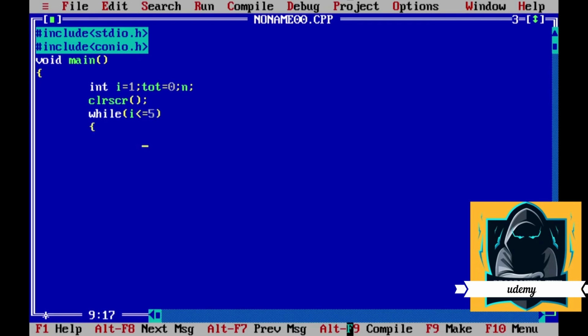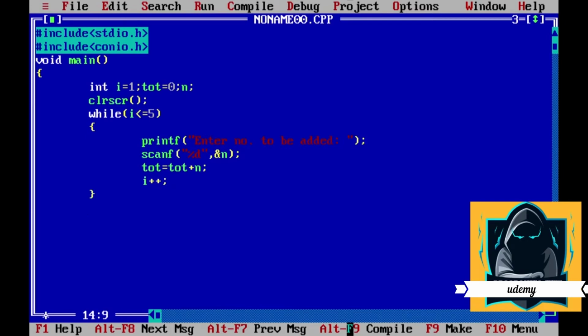Then I will give a command printf, enter number to be added, semicolon, and then I will assign that value to n through scanf %d, as it is an integer, then address of n, and then I will add that value to tot, tot is equal to tot plus n, and then increment.